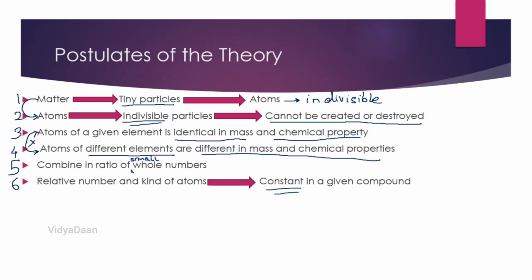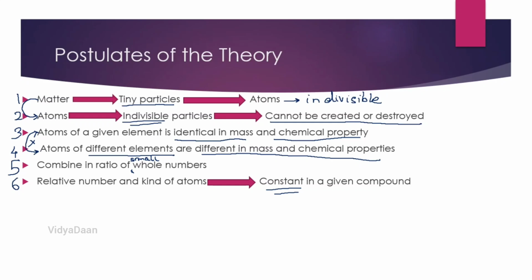Now let's go through all these 6 postulates once again. The first point says matter is made up of tiny particles called atoms. The second says atoms are indivisible particles that can neither be created nor destroyed. The third says atoms of a given element are identical in mass as well as chemical property. An exact opposite of this is the fourth point: atoms of different elements are different in mass and chemical property.